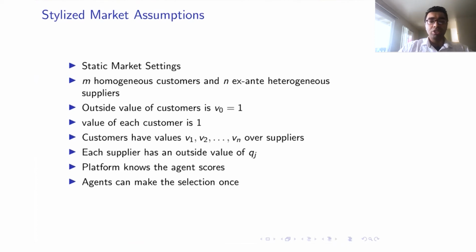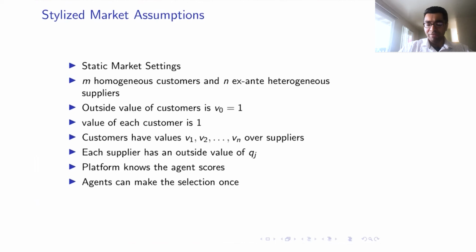The other assumption regarding the scores and values we make is that customers have a value of 1 and the outside value of customers is 1 as well. Now, customers have values V1 to Vn over suppliers. Each supplier has an outside value of Qj. We assume that the platform knows the agent scores beforehand, and agents can make the selection only once.